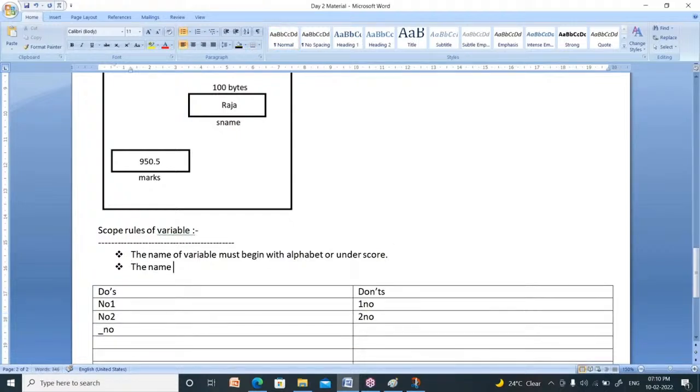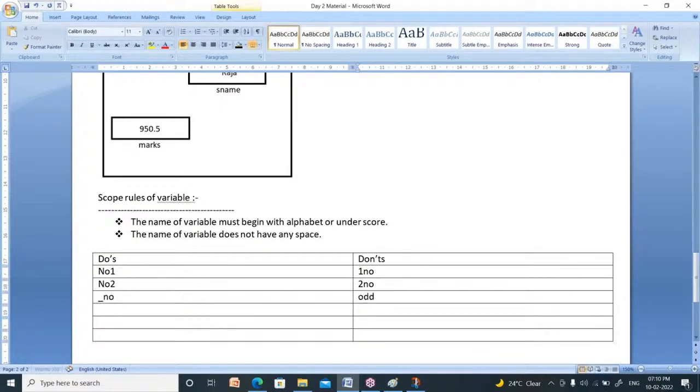Now the second rule is that the name of the variable does not have any spaces. You cannot define a variable name like this, odd space sum. You cannot give space in between the name. You can define it like this, oddsum. But there is no readability. Actually, we have to give some space here, but space is not allowed in variables. That's why you can do one thing: odd underscore sum. It is also readable. So it doesn't allow spaces.